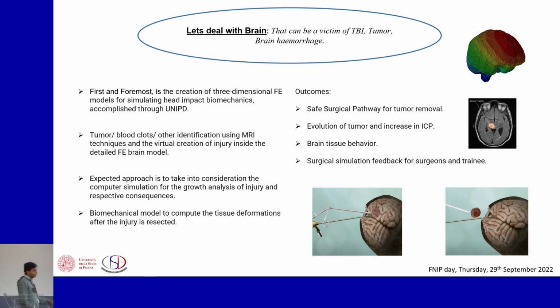And the respective consequences, like what will be the behavior of a particular person if the tumor is increasing, and how we have to deal with it. Now, one of the best things that we are doing as of now is trying to remove the tumor from the brain. We have all seen animations, but the point is, can we save the neighboring brain tissues? Yes, it is possible. With the finite element model, we can check how much stress and strain is needed so as to save the neighboring brain tissues and get the best surgery for our surgeons.